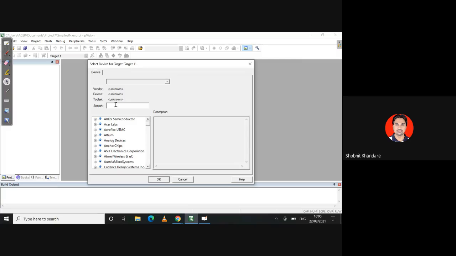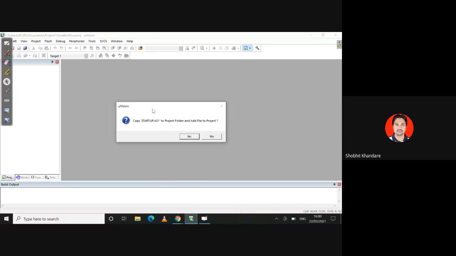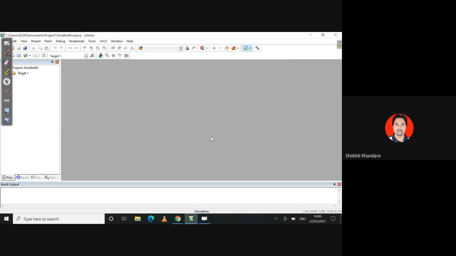Then I want to search for the device, so it is AT89C51, it is a Microchip. Then okay. I do not want to include the startup file, so I say no directly. When it is done, go to the new file.